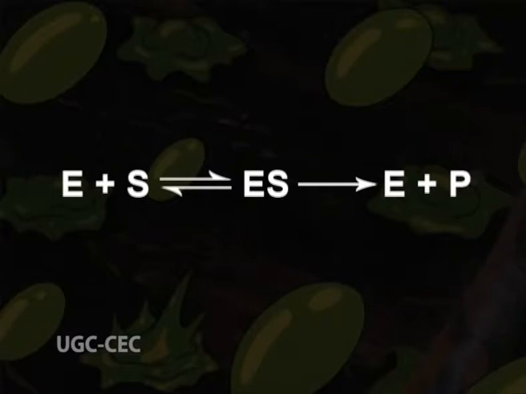The theory postulates that the enzyme, represented as capital E, forms a weakly bonded complex ES with the substrate S. This enzyme substrate complex on hydrolysis decomposes to yield the reaction product P and the free enzyme E. These reactions may be symbolically represented as follows: E plus S is reversibly equal to ES, and ES decomposes into E plus P.